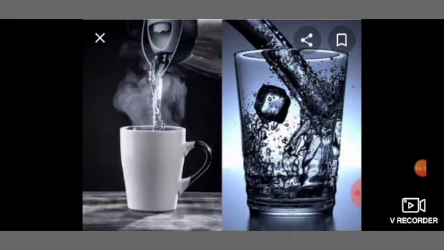Now we can do another experiment. We are going to add 1 spoon of sugar into hot water and cold water. We have taken 2 beakers with the same amount of water. 1 beaker consists of cold water and 1 beaker consists of hot water. We are going to add sugar in both of them. We are able to see that sugar in hot water will dissolve faster than sugar in cold water.